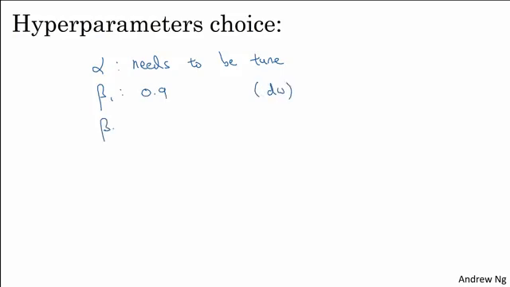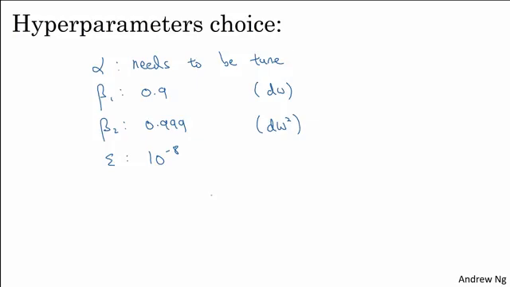For the hyperparameter beta 2, the authors of the ADAM paper, the inventors of the ADAM algorithm, recommend 0.999. Again, this is computing the moving weighted average of dW squared as well as dB squared. And then epsilon, the choice of epsilon doesn't matter very much, but the authors of the ADAM paper recommended 10 to the minus 8, but this parameter, you really don't need to set it, and it doesn't affect performance much at all.